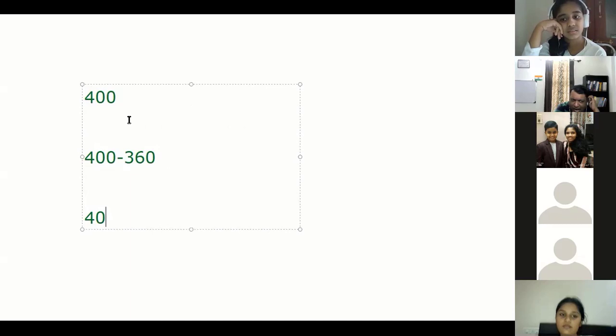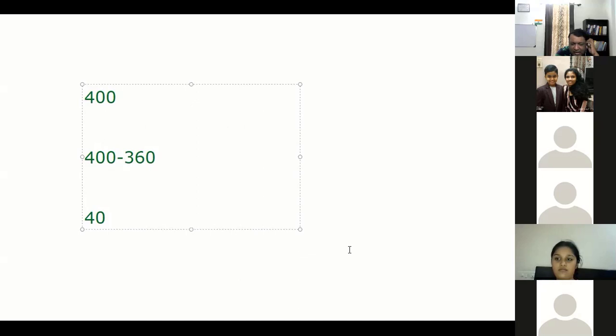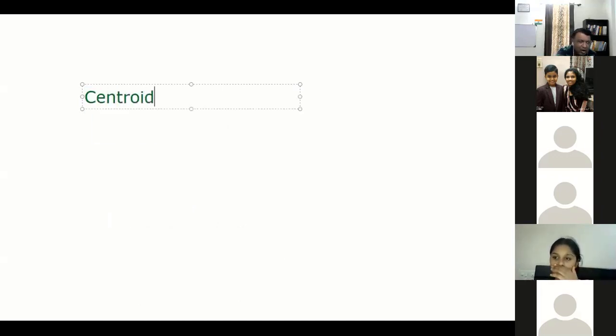Okay. So now we talked about triangle properties like this. What else do we have in a triangle? We talked about circumcenter. Before I come to this, I want one of you to explain to me, Ritesh, what is a centroid? Explain with an example. What is the centroid of a triangle? Anybody want to explain? Yes, Sanvi.